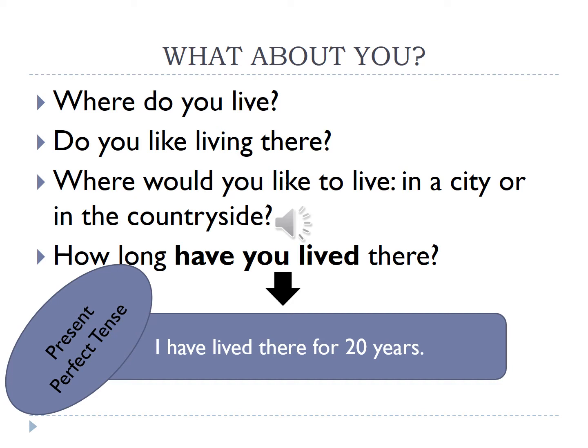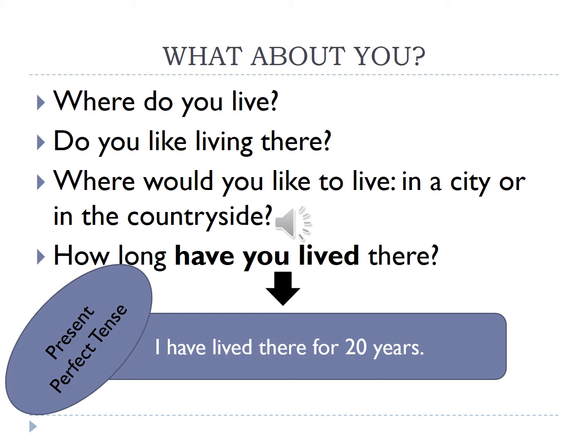The answer has only two possibilities. The first one will be yes, I like living here, or no, I don't like living here. And of course you have to give a reason why you answer yes or why you answer no. The next question will be, where would you like to live? Do you like to live in the city or do you like to live in the countryside? And you have to give a reason also.